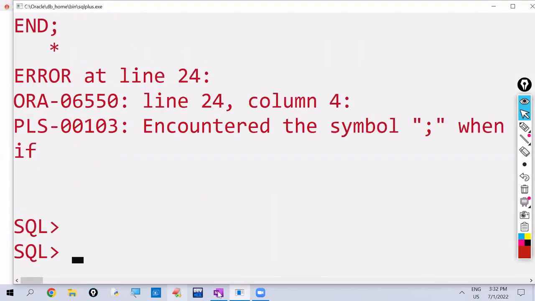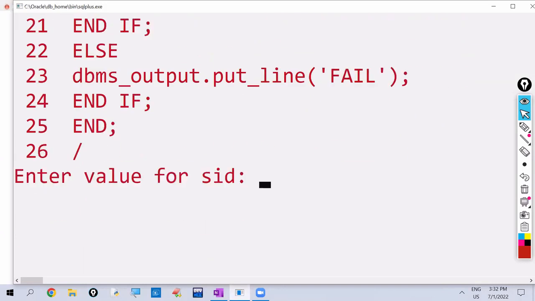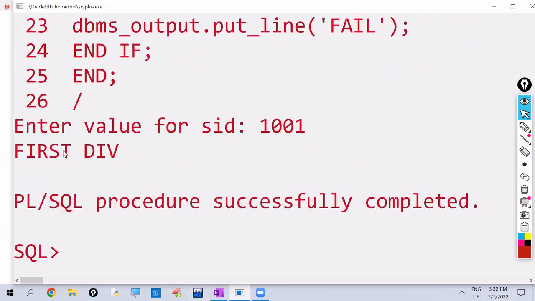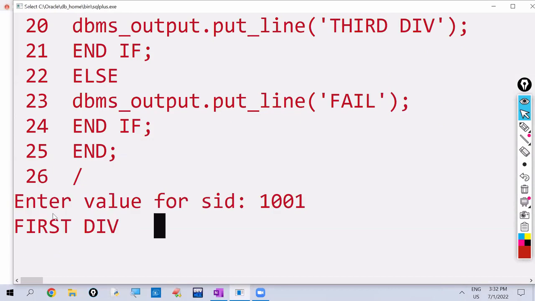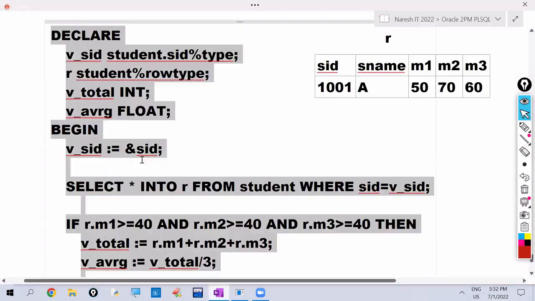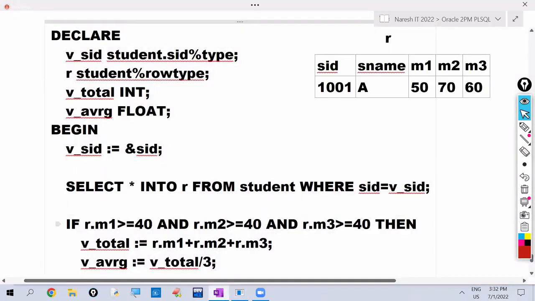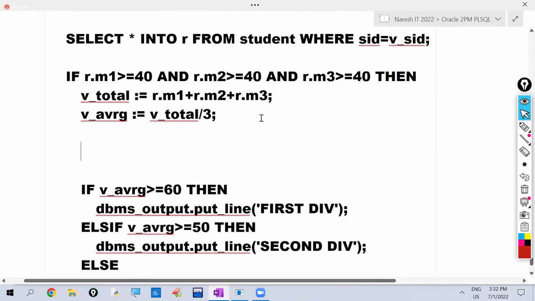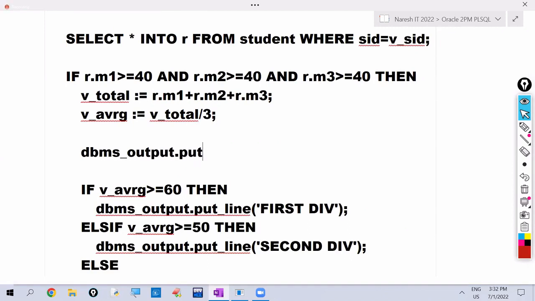Observe. See here, 1001 student result, what is it giving? First division it is giving. If you want to print total marks and average marks, what do we write here? dbms_output.put_line. Okay, we want to print total marks.